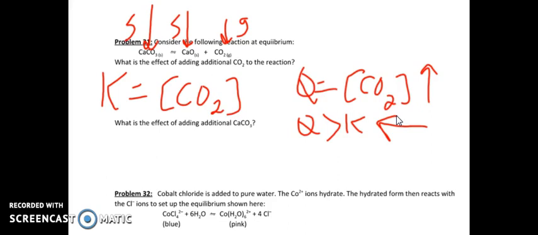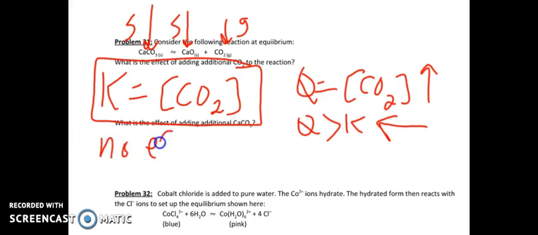So then what about the next one? Think about this next one. What is the effect of adding additional calcium carbonate? Well, what do you notice about calcium carbonate? Is it part of my equilibrium expression? The answer is, well, no, it's not. So is it going to affect anything? Well, not at all. So there is no effect, no shift. Why not? Because calcium carbonate is not part of the equilibrium expression, the law of mass action.